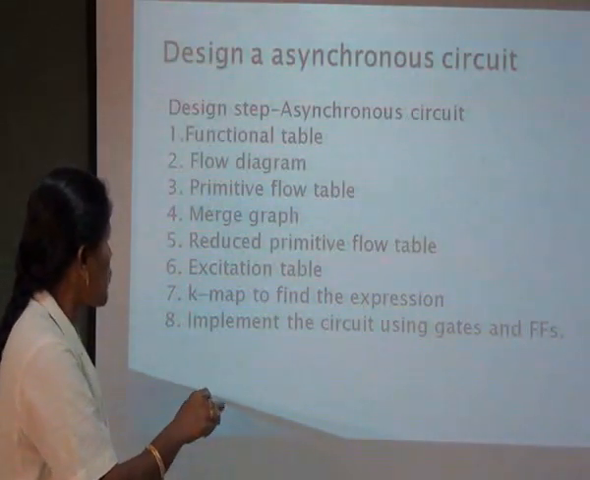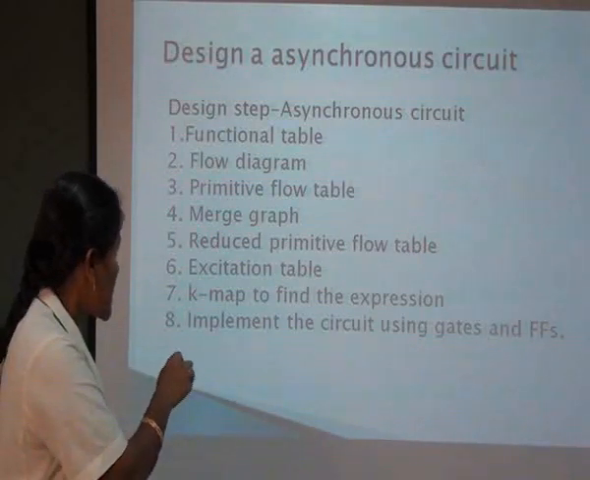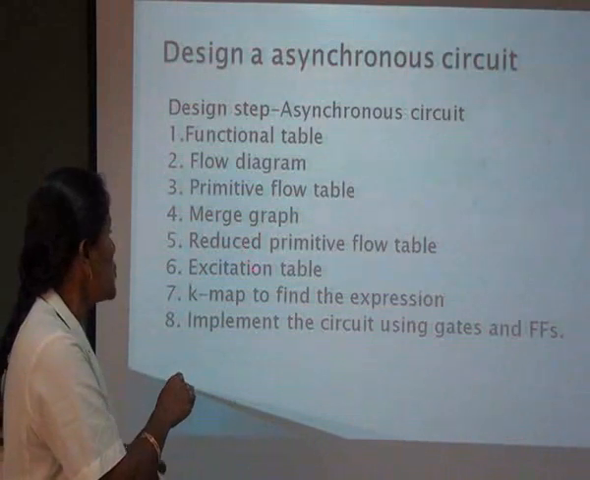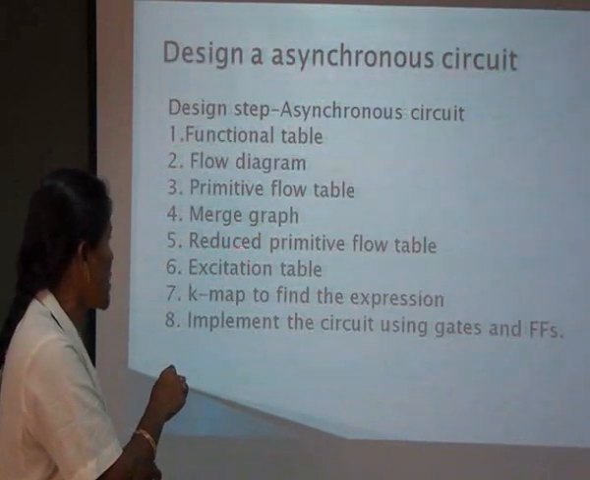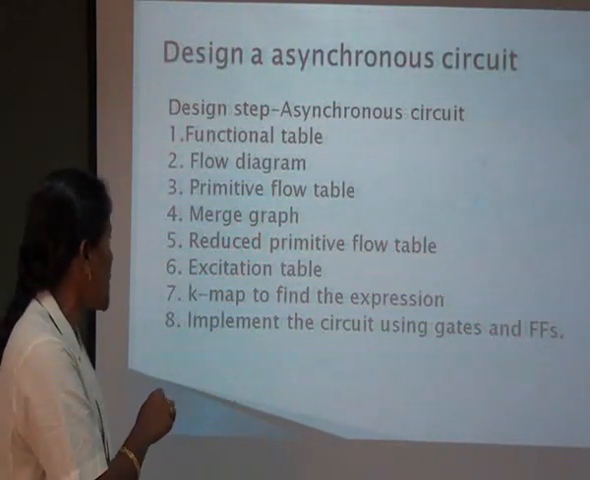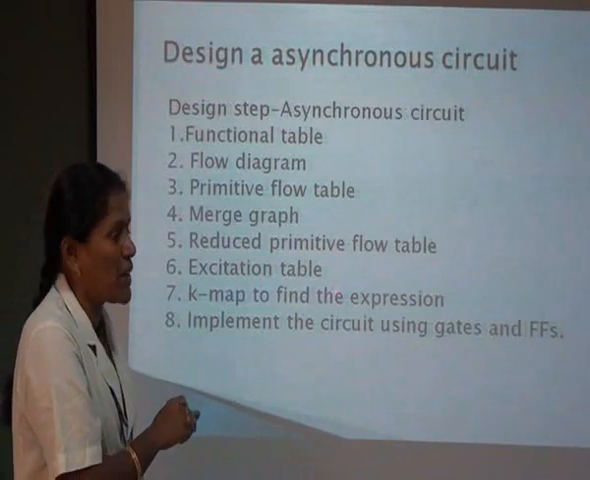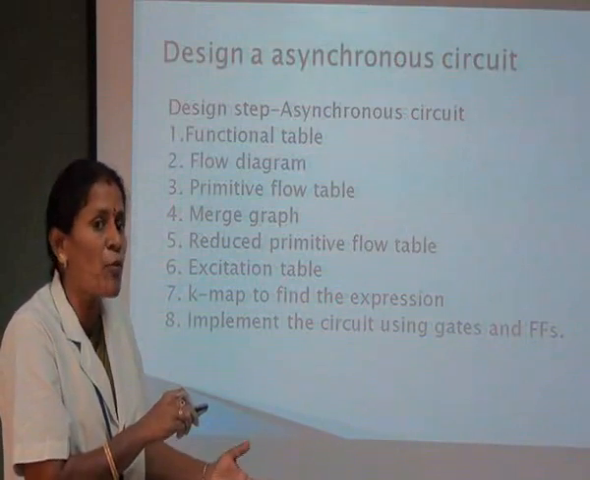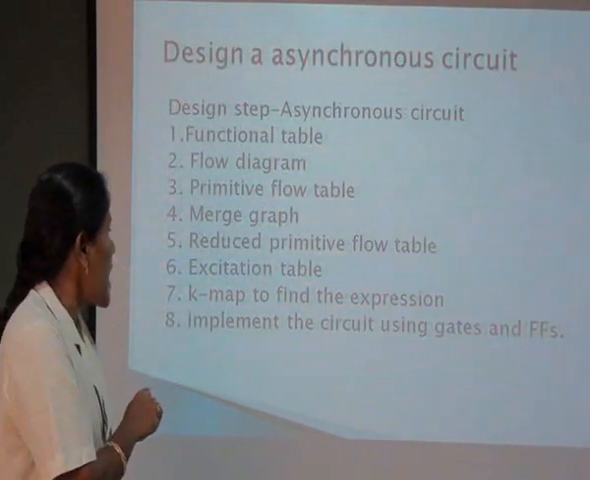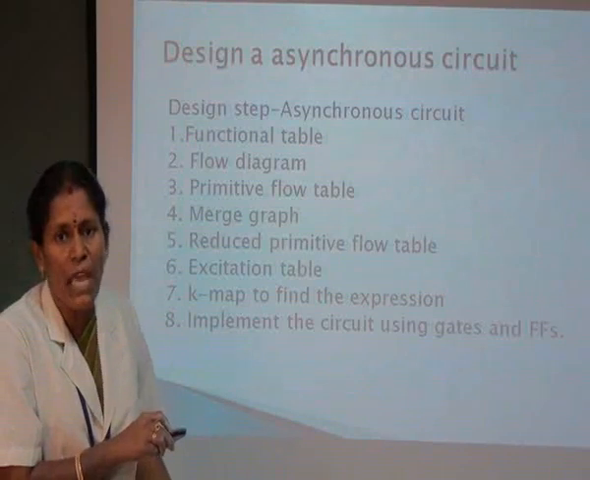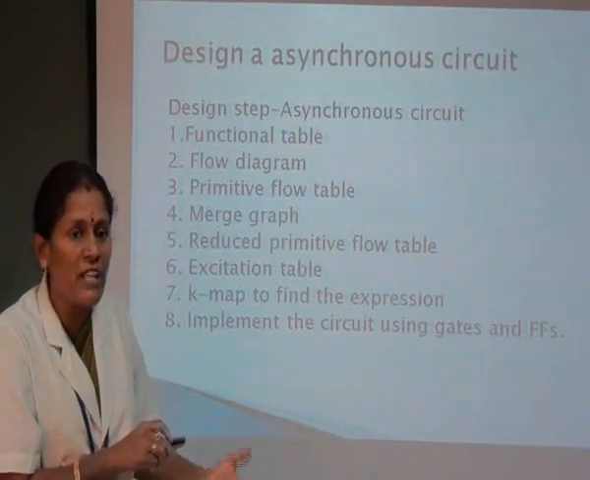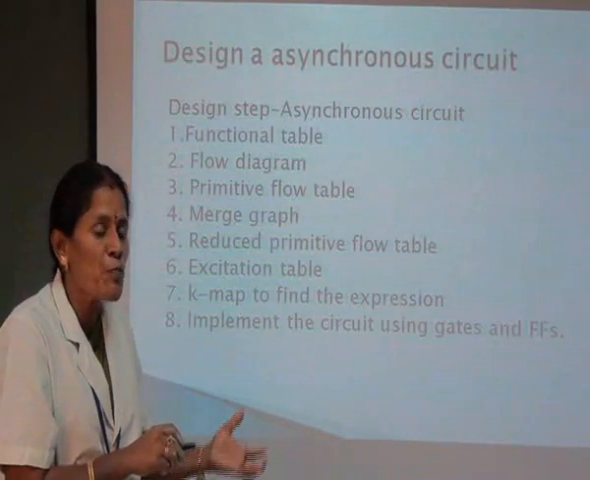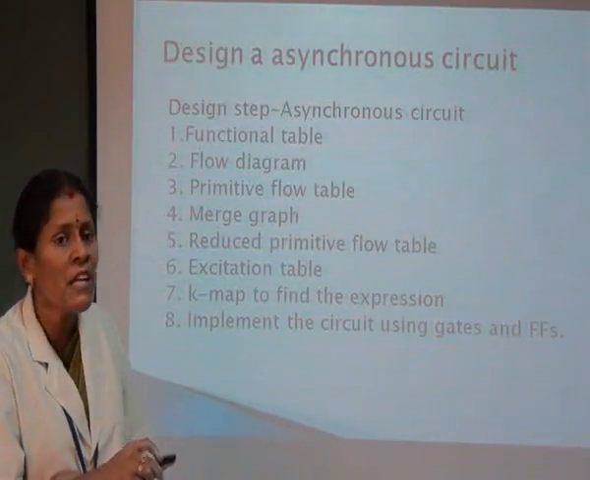Reduce the primitive flow table. By using the merge graph, we reduce it and make a new table. That new primitive table is called the reduced primitive flow table. Next is the excitation table. In the excitation table we use some of the flip-flops based on the requirement. The next step is to move on to the K-map and find the expressions. Based on the expressions you can make your circuit. In the circuit design most probably we use flip-flops and gates.